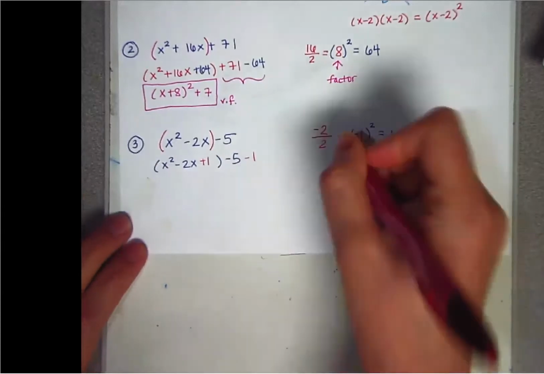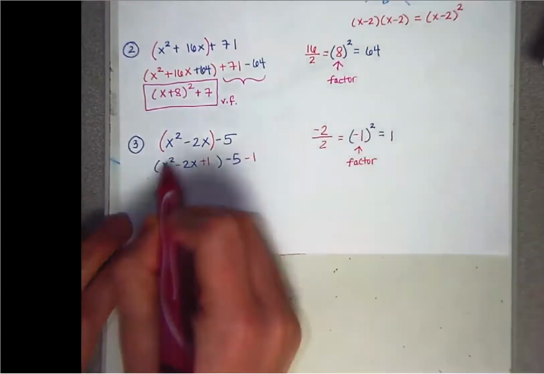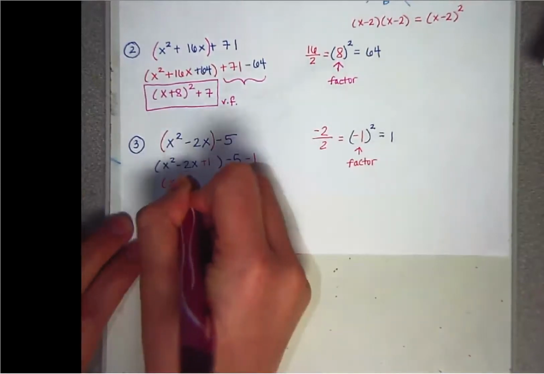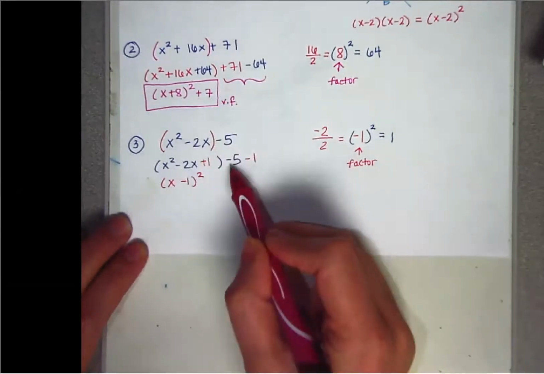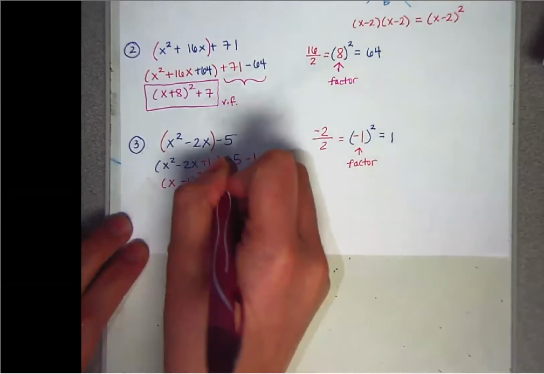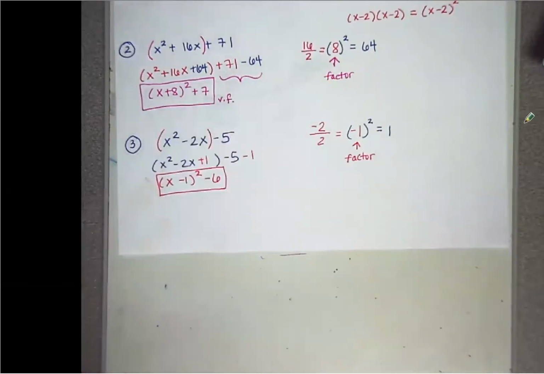Then to factor, we use this one for the shortcut. So this here, the parentheses, is going to become x minus 1 squared. And then negative 5 minus 1 is negative 6. So that should have been your vertex form that you chose.